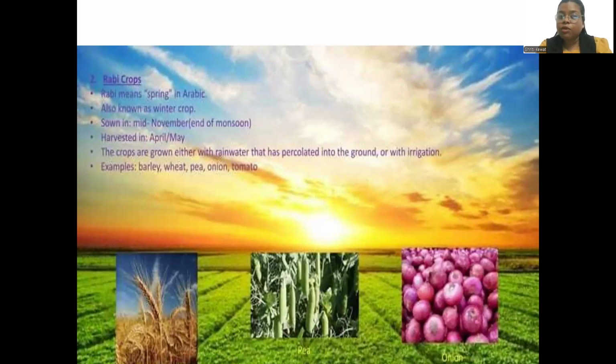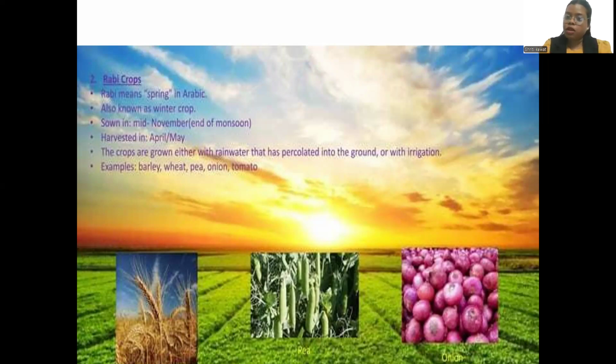Now, the next one is Rabi season crops. What does this Rabi mean? Rabi means spring season crops, which is also from the Arabic word, right? It means a winter crop. The Kharif season is the monsoon crop, and the Rabi season is the winter crop. It is sown from mid-November, after the Kharif is gone, right? The Rabi crop is sown in the mid to end of November, and it is harvested in April and May.